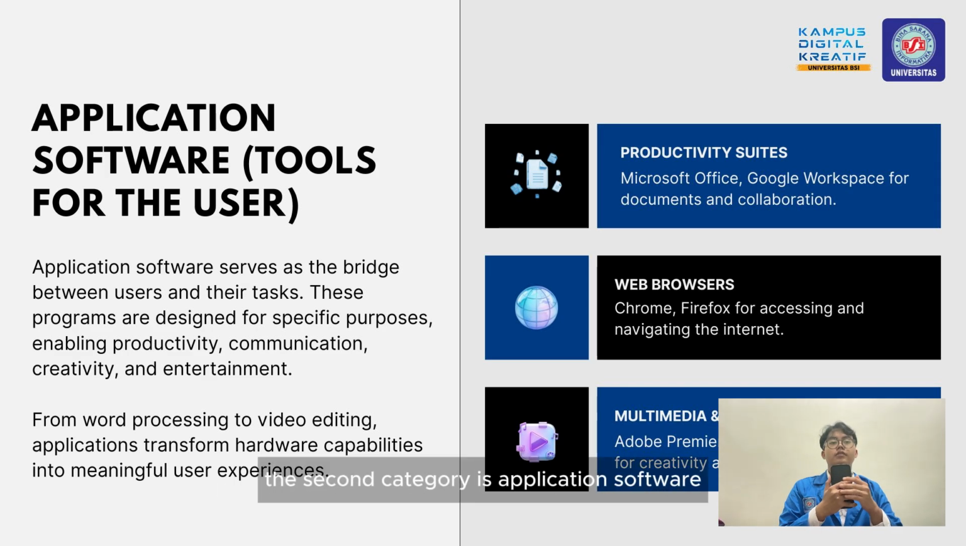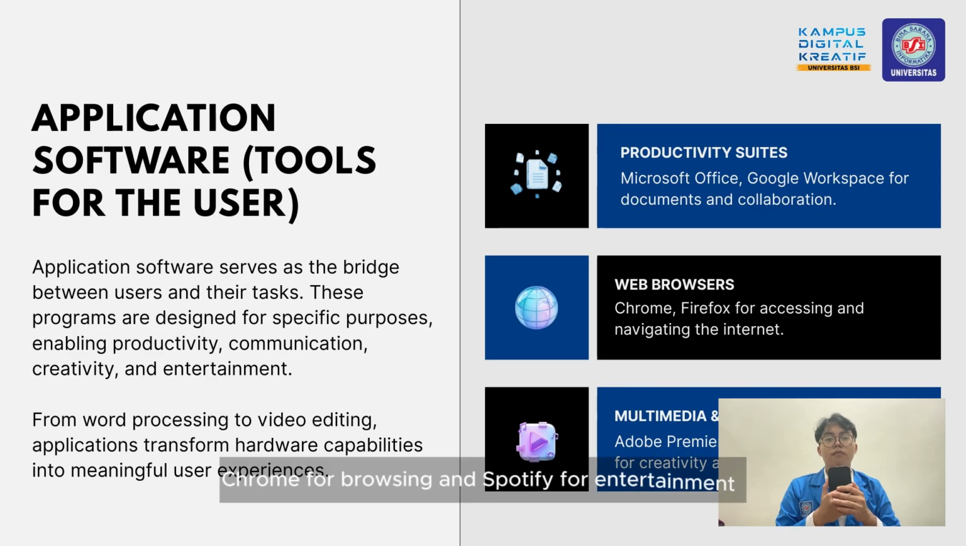The second category is application software. These are the programs we use every day to do specific tasks. For example, Microsoft Office for documents, Chrome for browsing, and Spotify for entertainment.